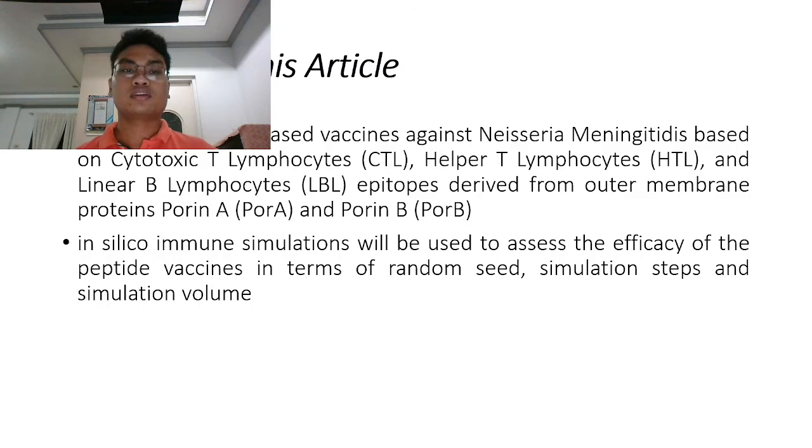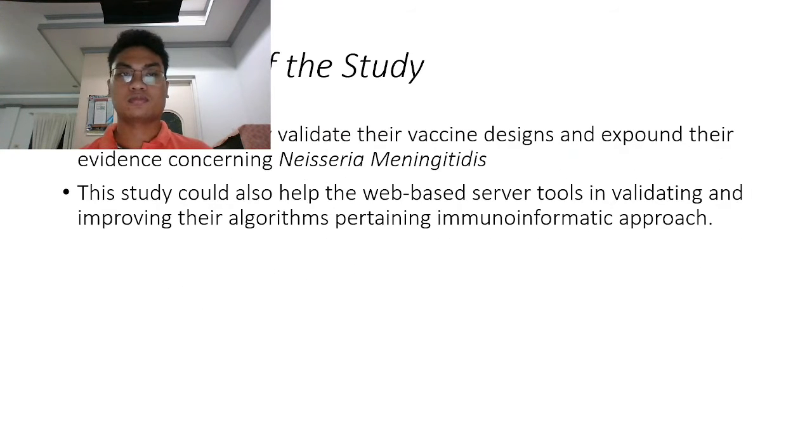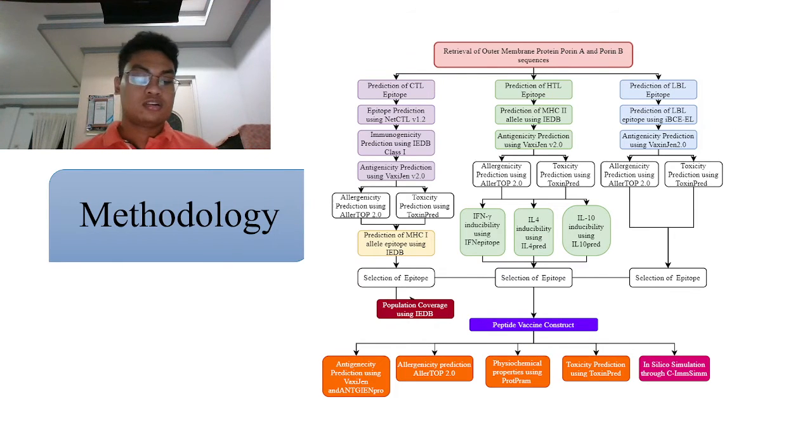And in silico immune simulation will be used to assess the efficacy of the peptide vaccines in terms of random seed simulation steps and simulation volume. And here is the significance of the study. Here is the overview of the methodology.